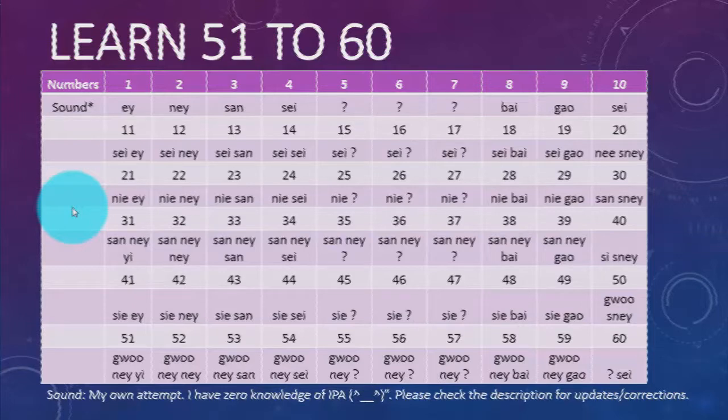And that's because for 20, instead of ni lei, we have ni. And for 40, instead of si lei, we have xie. Other than that, everything follows a pattern.